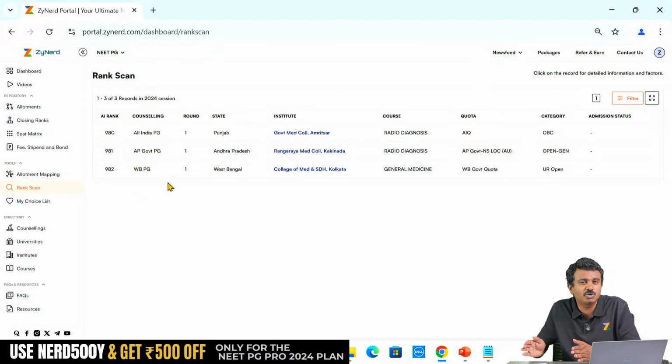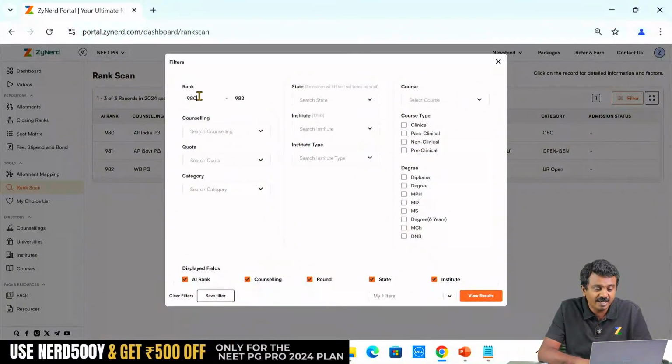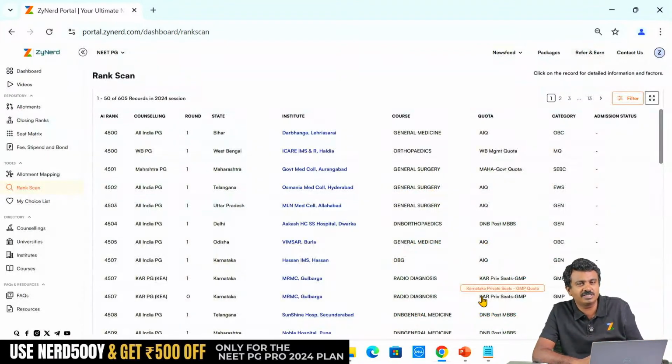They have already decided to only go with West Bengal, or might come in for slightly better seats for All India. They will not come in and compete for anything which is better than this. So that level of reference you can always get. Where will this be useful? I want to know all the candidates between 4,500 and 5,000, even if they did not get a seat in All India, where all they have got a seat.